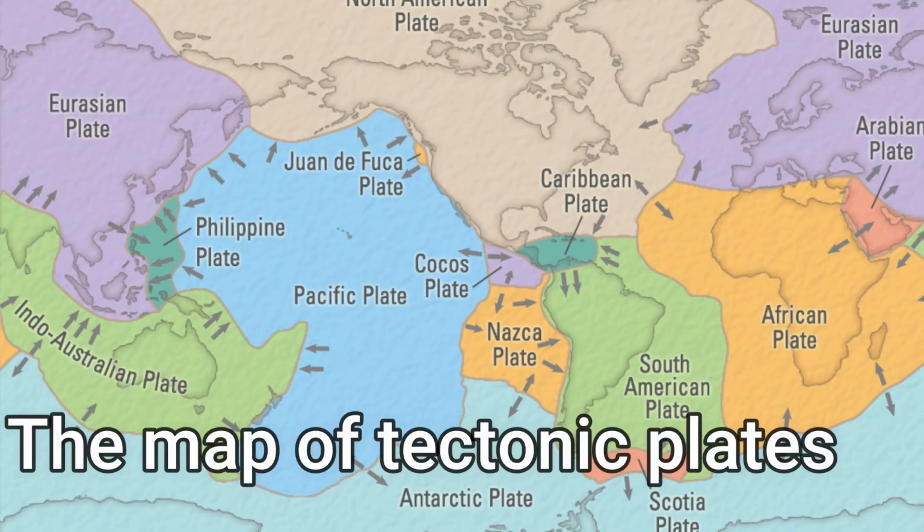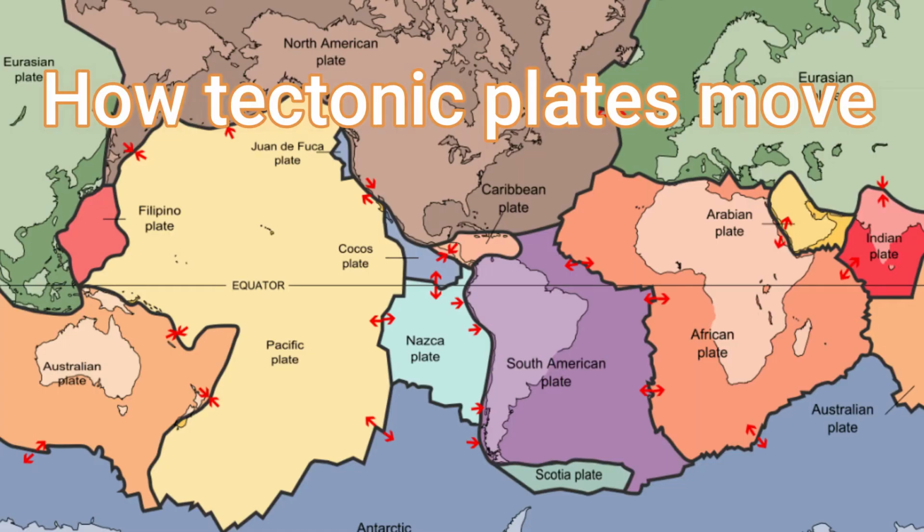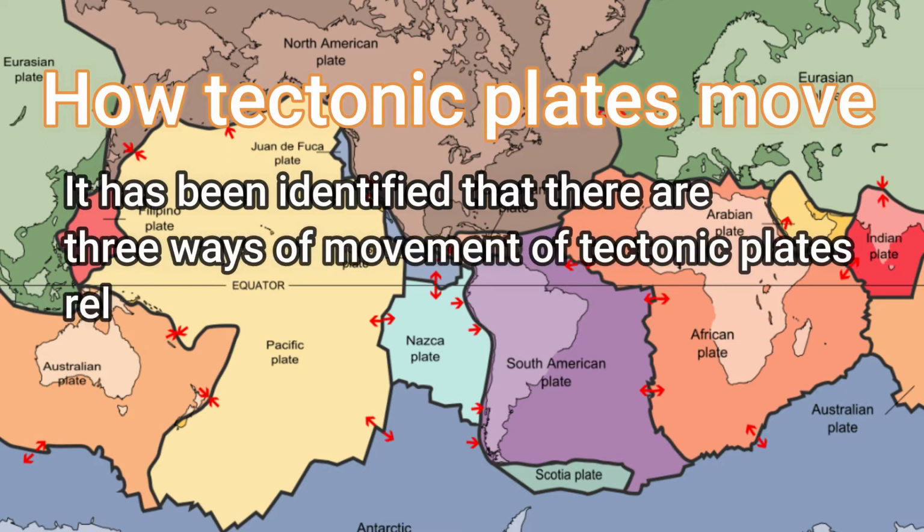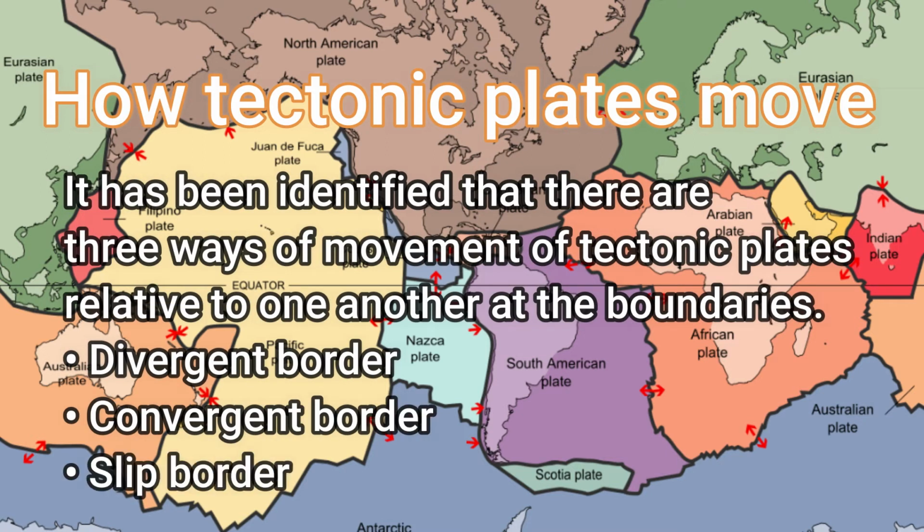This is the map of tectonic plates. Now we discuss how tectonic plates move. It has been identified that there are three ways of movement of tectonic plates relative to one another at the boundaries. They are divergent border, convergent border and slip borders.